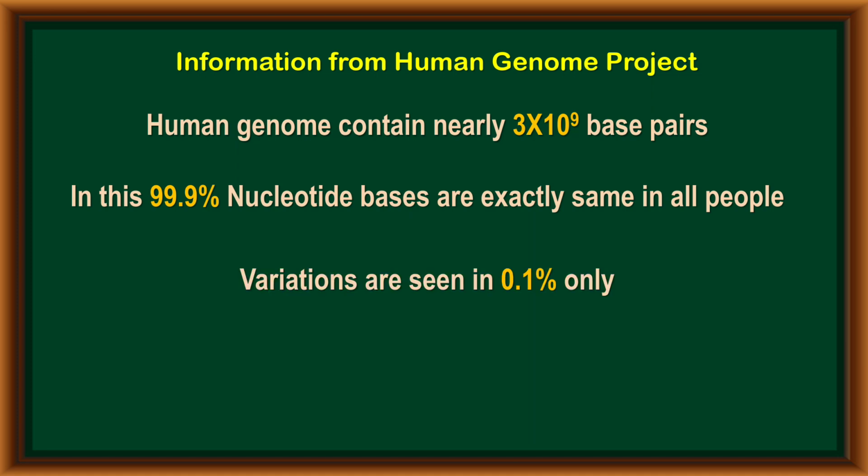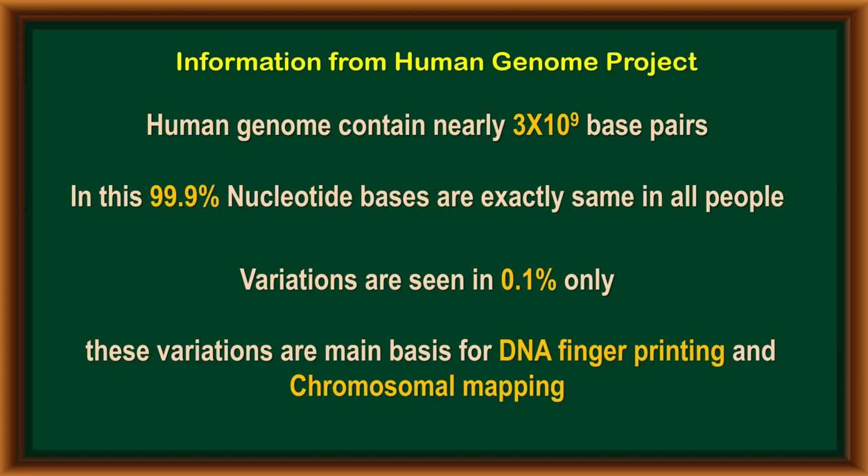That means just 0.1% of variations are expressed in the human population. These variations help to differentiate one person from another within the population, and they are also the main basis for DNA fingerprinting along with chromosomal mapping.